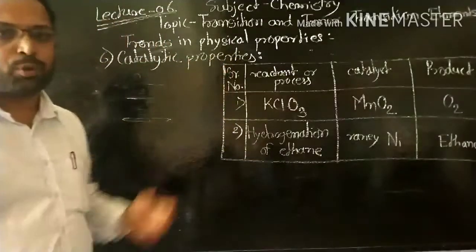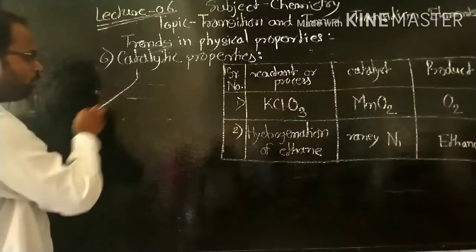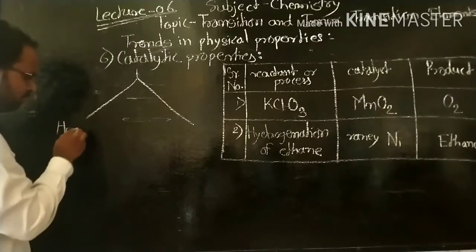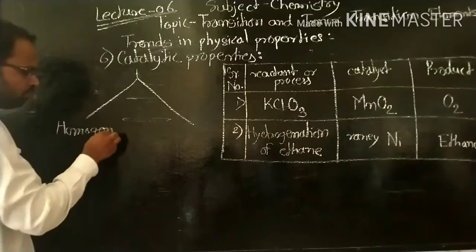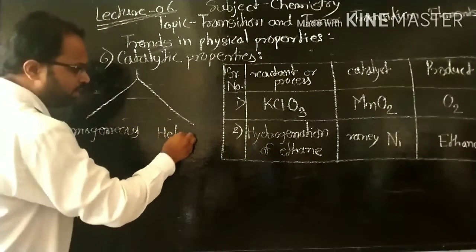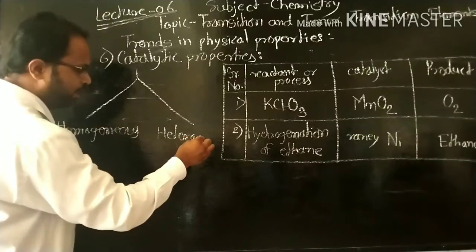In the catalytic process, there are two types of catalysis: homogeneous and second is heterogeneous.